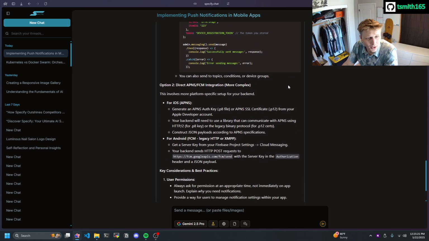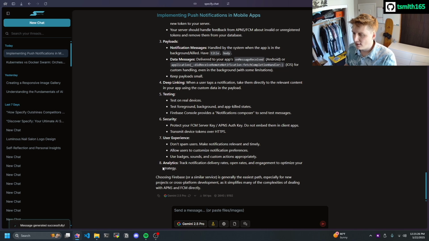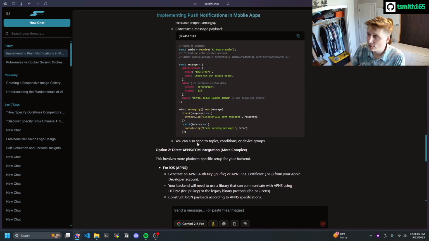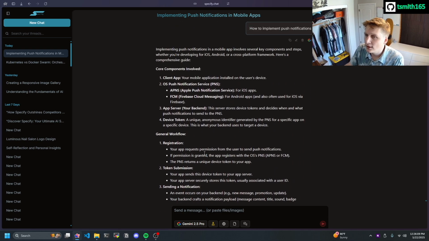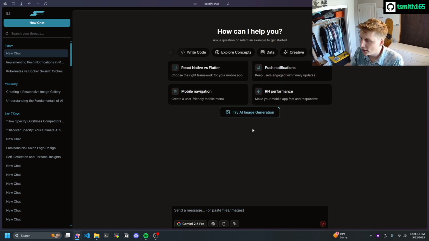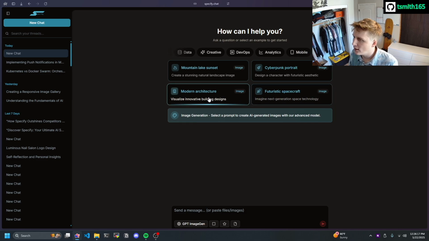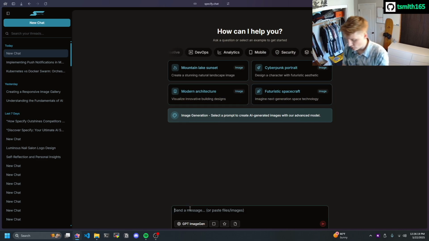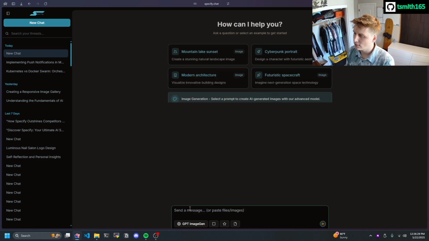So yeah, I think you get the idea of how that works. So let's go from here and let's see. Here you can see the message finished, and we have the full data for everything that we could need to know about the question that we asked. So now if we want to try image generation, let's check out image generation, and let's just build our own. Make me a picture of a gorilla in space.